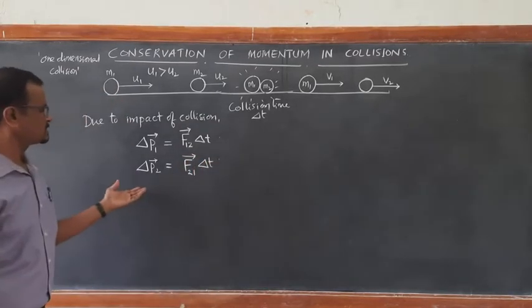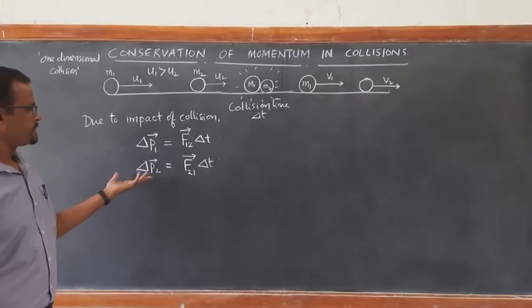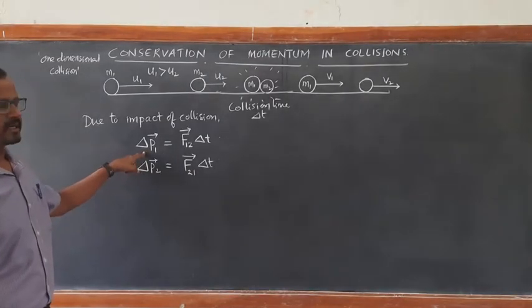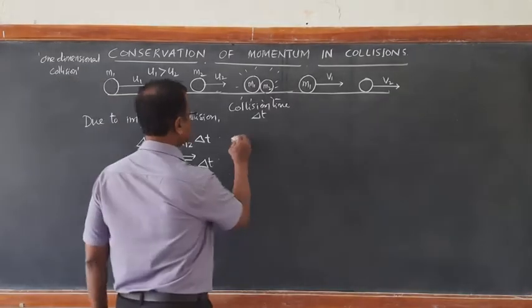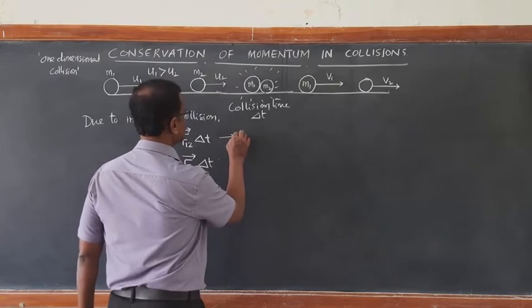So these impulses lead to change in momentum: change in momentum of the first particle, change in momentum of the second particle. And we know these are impulses.